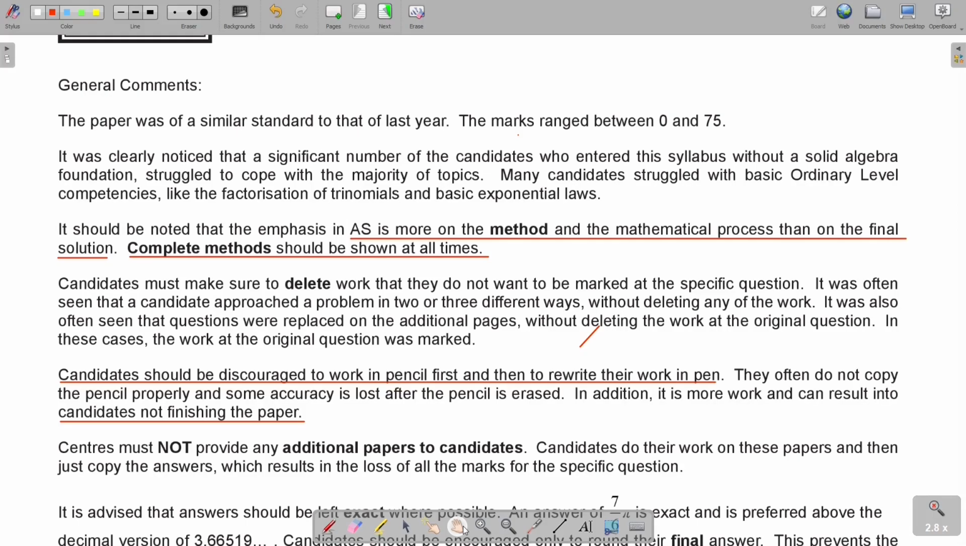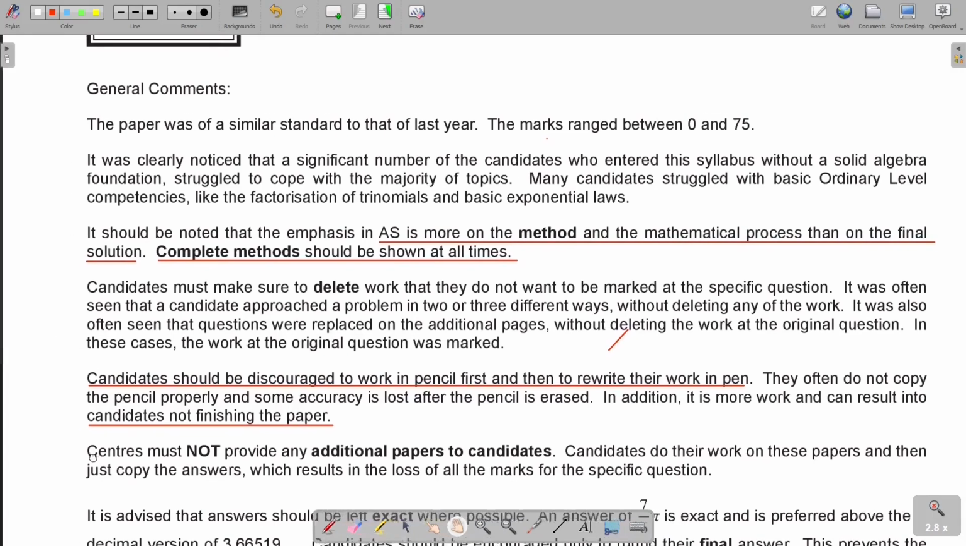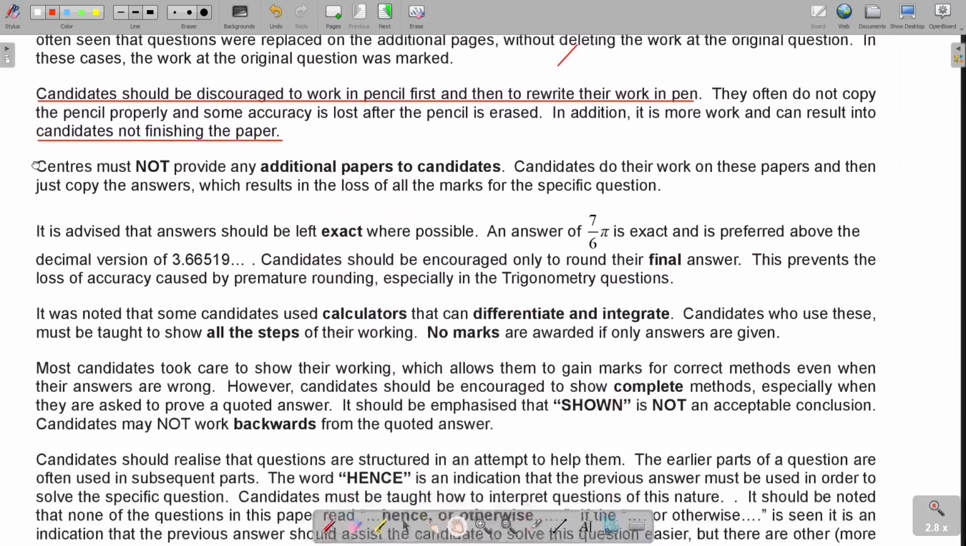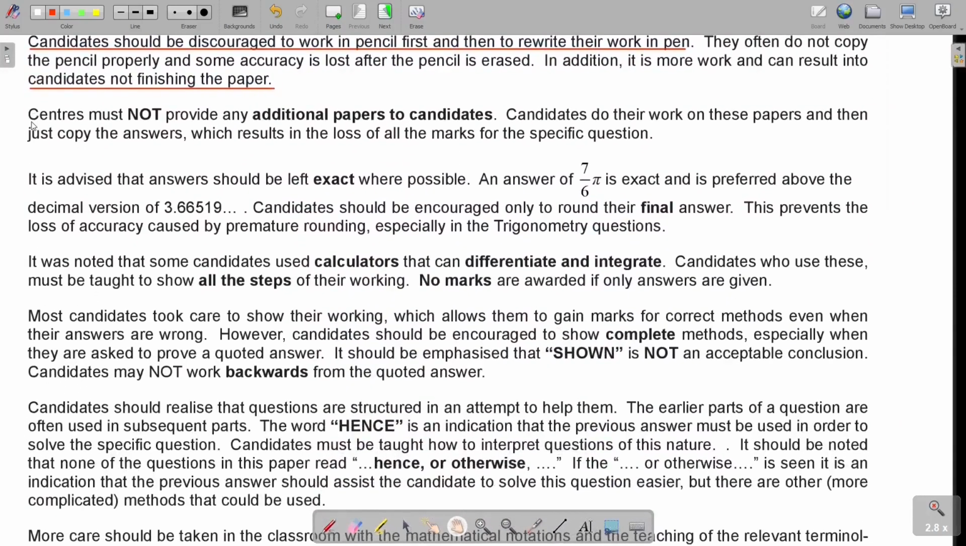So centers must not provide any additional, this is very important. This is more important to the teachers now. Okay, so centers should not provide any additional papers to the candidates. Everything must be written on that paper of yours. Candidates do their working on these papers and then just copy the answers, which results in loss of all the marks for the specific question. So please, teachers, all the examiners, please don't give extra paper. Let them write everything and just mark clearly where everything is.